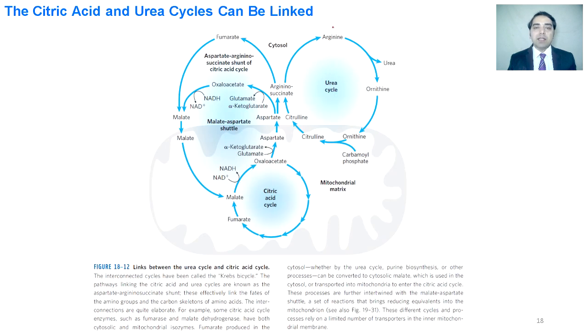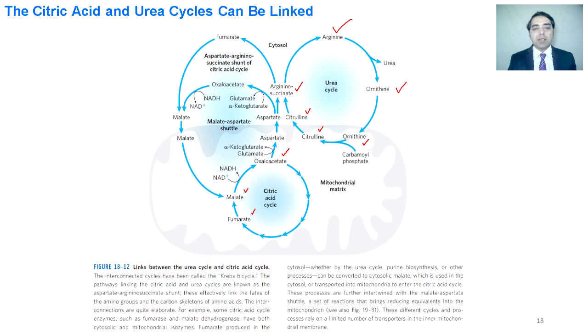This is the urea cycle that is containing arginine, ornithine again in the mitochondria, citrulline out of mitochondria, and argininosuccinate. And we already know the citric acid cycle is also containing the oxaloacetate, the malate, and the fumarate. So there are some species that are shared between the urea cycle and the citric acid cycle. These are the aspartate and the argininosuccinate. And this is the shunt that is connecting the urea cycle with the citric acid cycle, called the aspartate argininosuccinate shunt of the citric acid cycle.